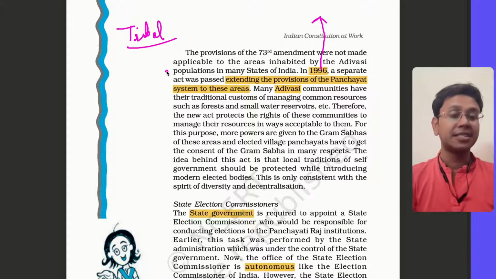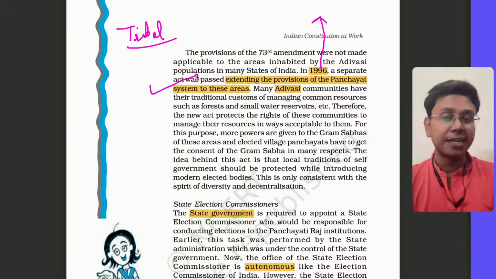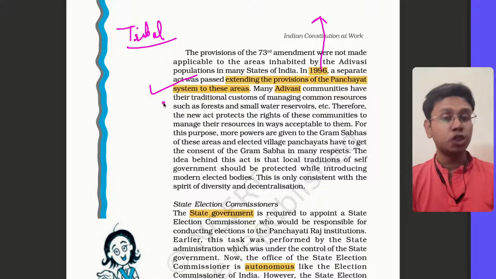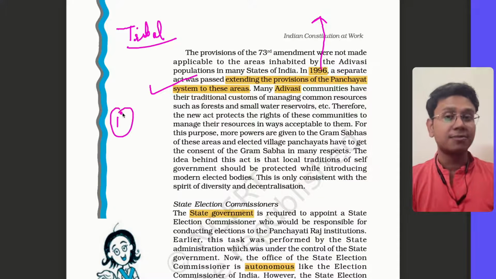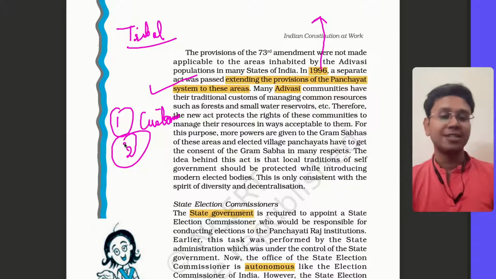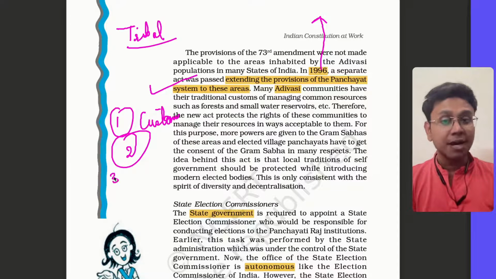But in later stages in 1996, it extended it to Adivasi areas also. And while extending, it ensured that the local customs, the existing customs, are not harmed, and the autonomy of these tribal areas is not harmed. The Gram Sabhas of these tribal areas were specifically given a lot of powers.